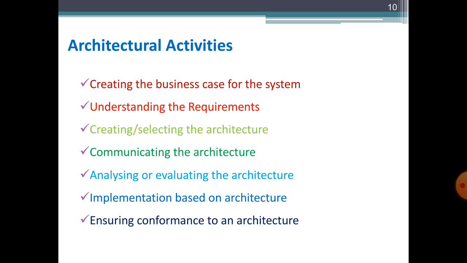What kind of architecture pattern or style will be used. Either we will use an existing one, or we will build a new architecture or pattern from scratch. It all depends upon the requirements of the stakeholder needs.